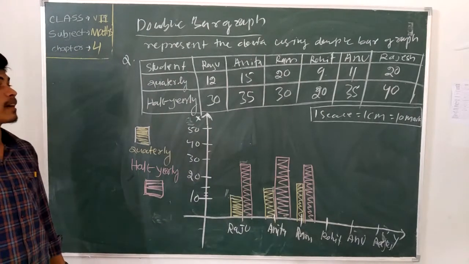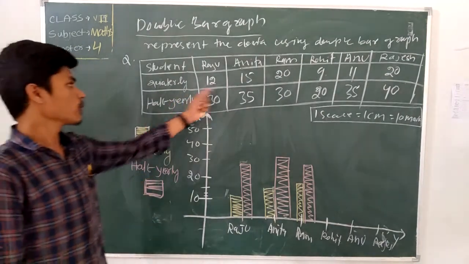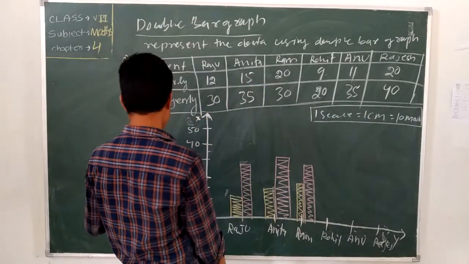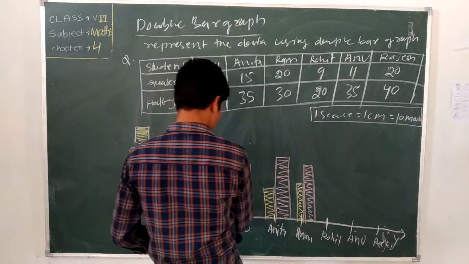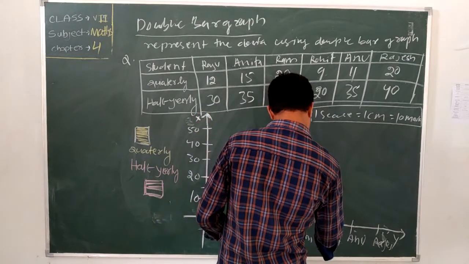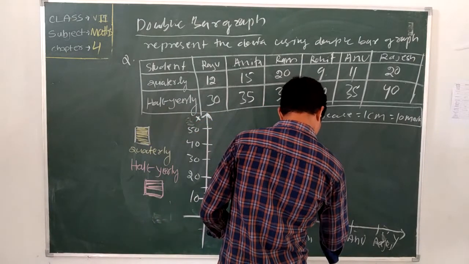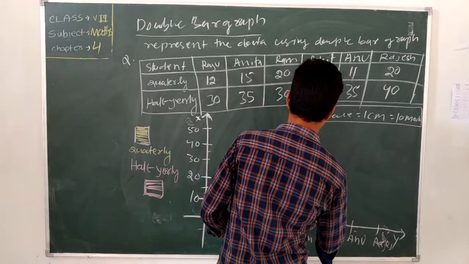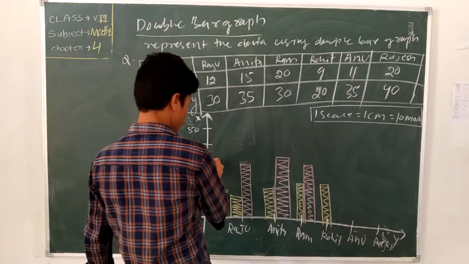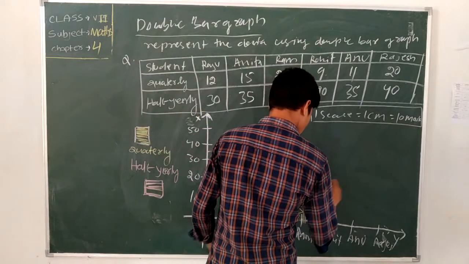Rohit got how many marks in quarterly? 20 marks. Here 20. Okay. In half yearly how many marks? 30 marks. There 30 marks is there.